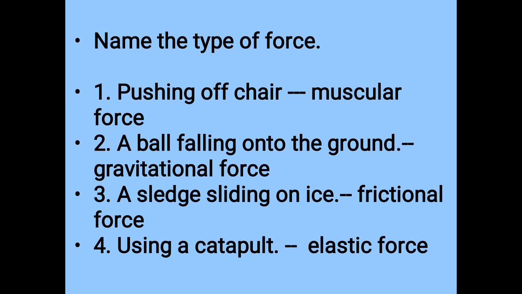So, here, pushing a chair is muscular force, and a ball falling onto the ground is gravitational force. A sled sliding on ice is frictional force. Using a catapult is elastic force. So you have to learn all these questions.